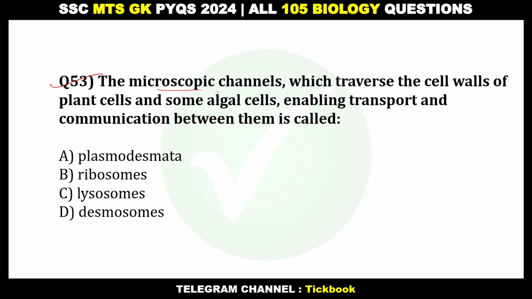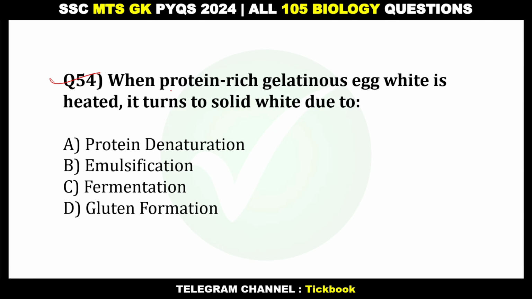53. The microscopic channels which traverse the cell walls of plant cells and some algae cells enabling transport and communication between them is called. Option number A, plasmodesmata. 54. When protein-rich glutinous egg white is heated, it turns to solid white due to. Option number A, protein denaturation.